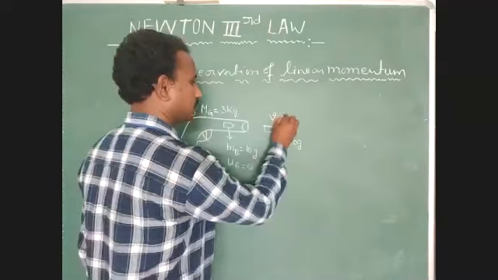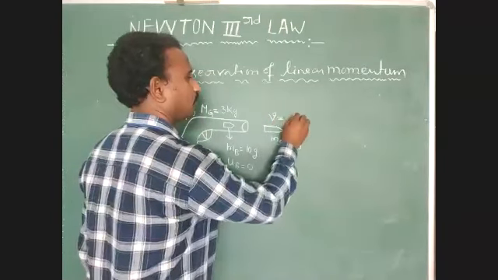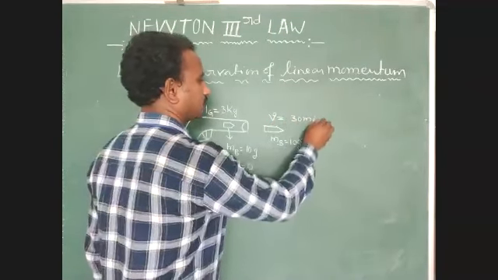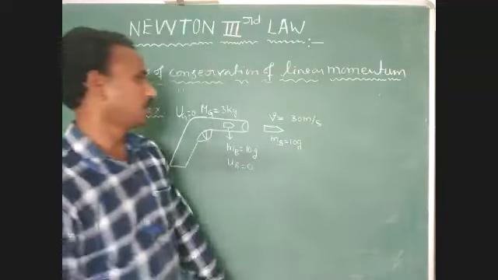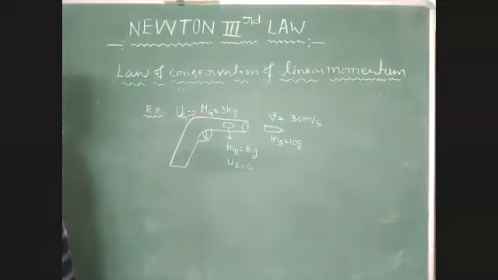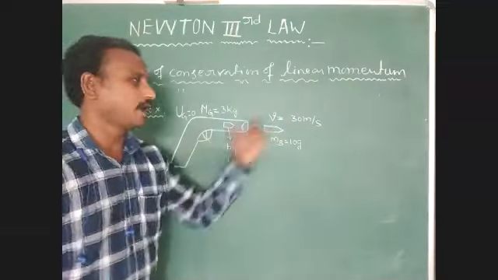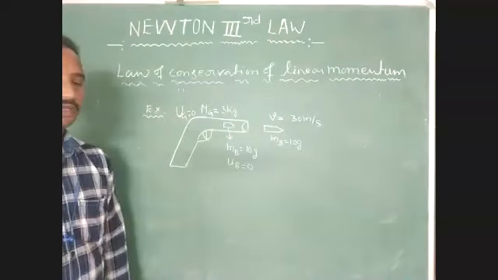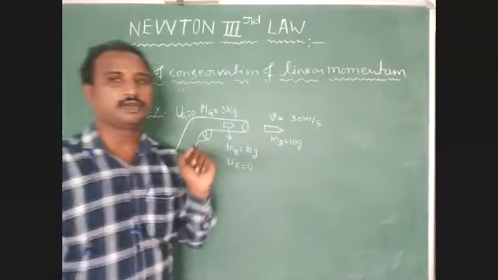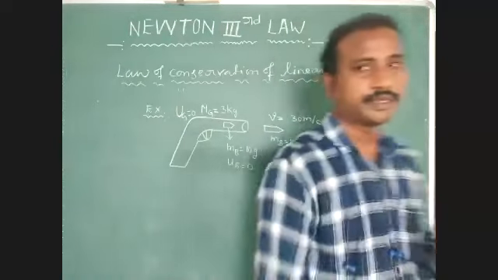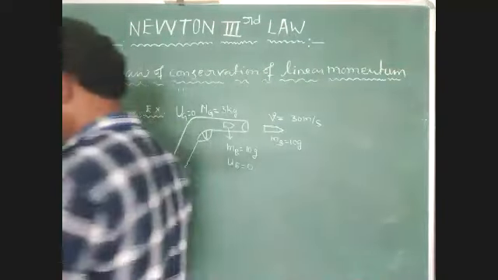The final velocity of the bullet equals 30 meter per second. Okay, you have to identify this condition. Find out the recoil velocity of the gun.